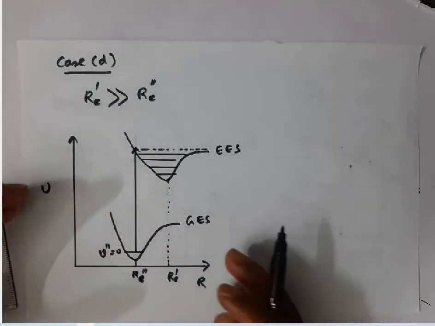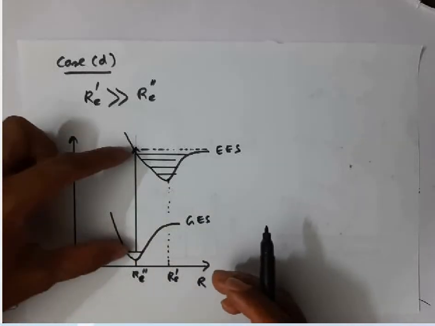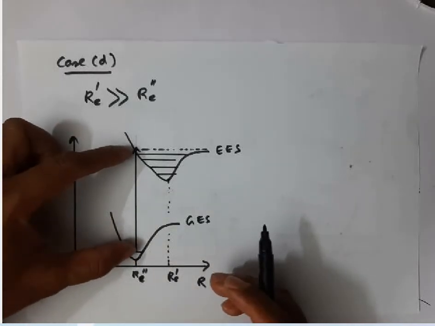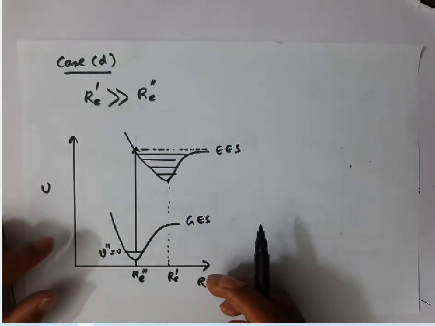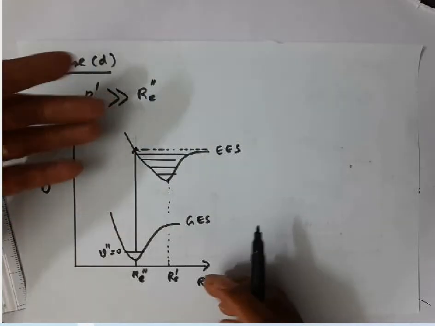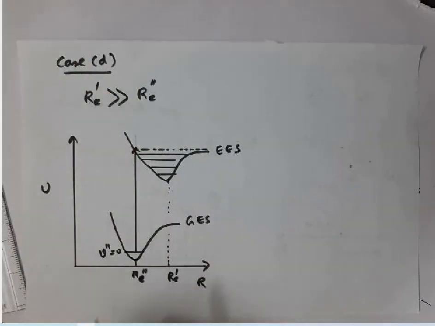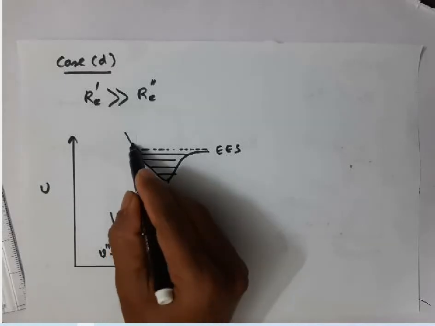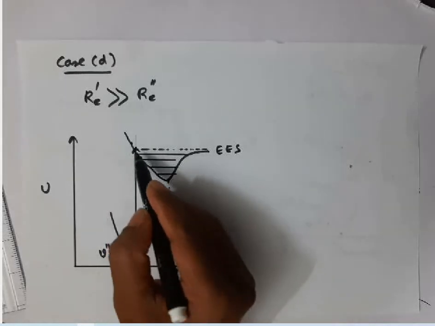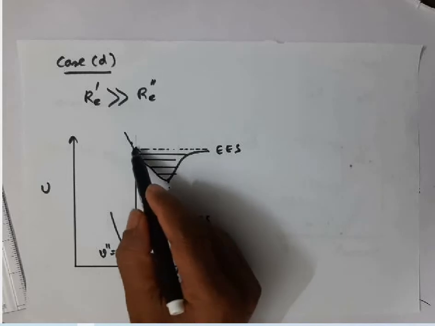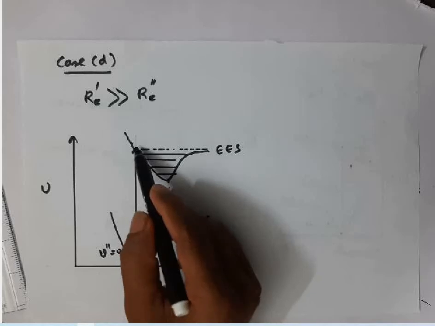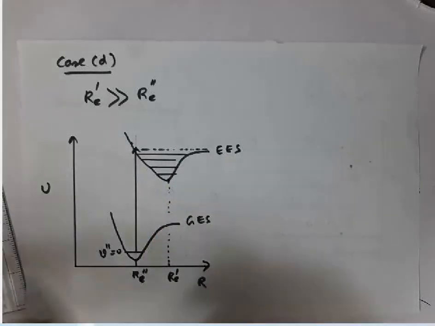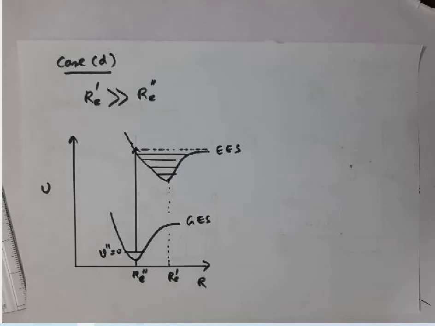This is the minimum frequency or minimum energy required for the molecule to dissociate in the excited state. Above this, whatever energy you give, if I give energy to this level or this level or this level, what will happen? These levels are not quantized. Above the maximum, all these levels are not quantized, but the molecule dissociates and moves with some kinetic energy.